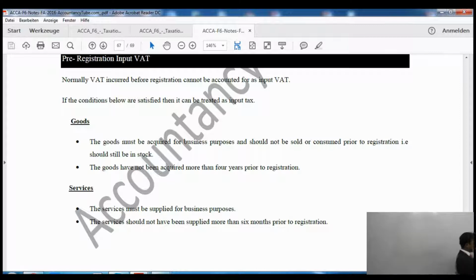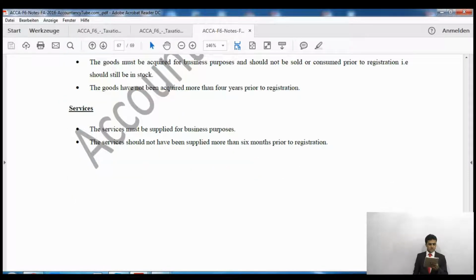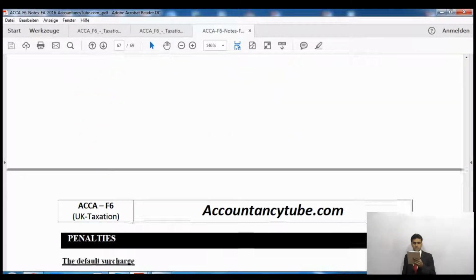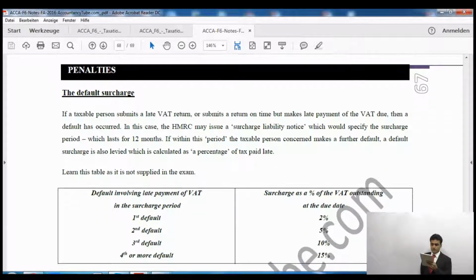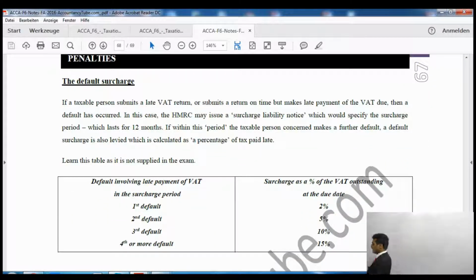Now on the next page it tells us some penalties if you are late for submission of the VAT return or you are late for paying the VAT liability. Then what are the penalties? Default surcharge. If a taxable person submits a VAT return late or submits a return on time but the payment is late, then a default has occurred.